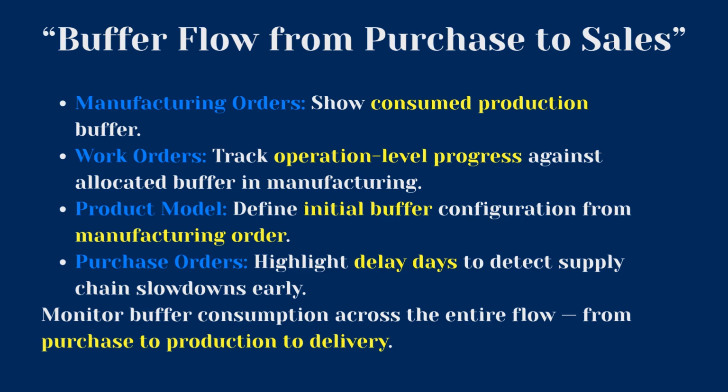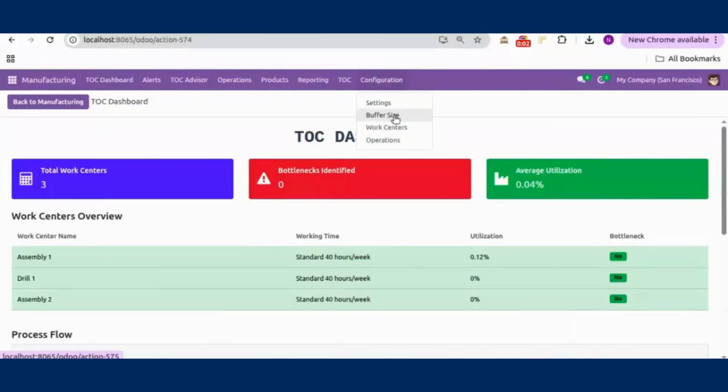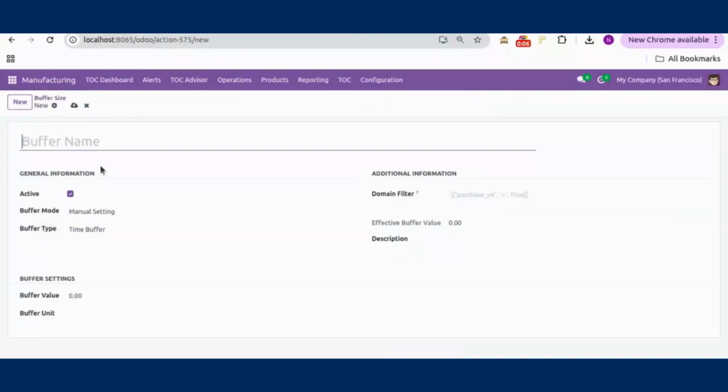With this integrated approach, you can monitor buffer consumption across your entire flow, from purchase to production to delivery, making your operations more predictable and constraint-aware. Now let's set up buffer sizes in the TOC module. Go to Configuration, Buffer Size. Click New to create a new buffer size record.